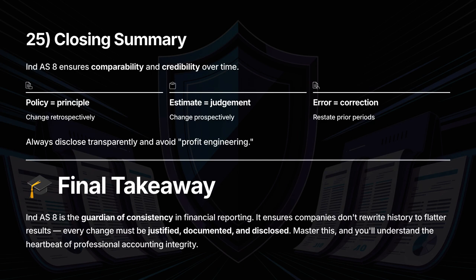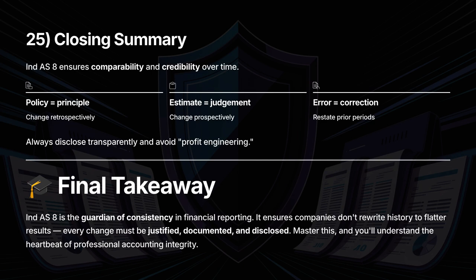Closing summary. IND AS 8 protects comparability and credibility. Policy equals principle, change and restate retrospectively. Estimate equals judgment, change prospectively. Error equals correction, restate prior periods and adjust opening balances. Document everything. Quantify impacts and disclose fully. Master IND AS 8 and you master the discipline behind honest, repeatable financial reporting.